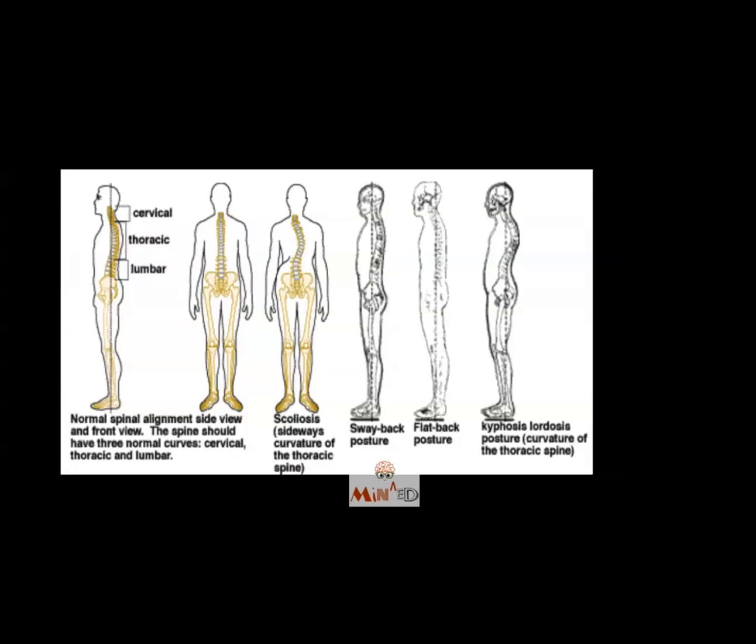Then there is a kyphotic posture. Now we'll see the last one. There is a kyphosis and lordosis posture. There is a curvature of the thoracic spine, which should have been neutral like the first image, but it is more towards the kyphosis and more than the required lordosis.